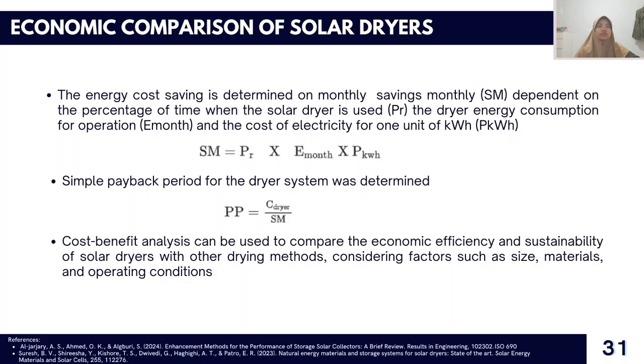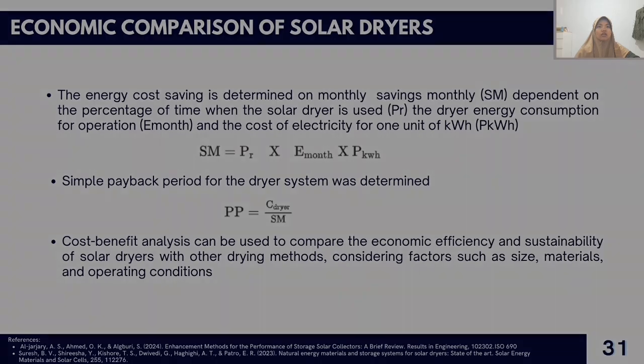And the simple payback period for the dryer system is determined by: payback period equals cost of dryer divided by SM. Cost-benefit analysis can be used to compare the economic efficiency and sustainability of solar dryers with other drying methods, considering factors such as size, materials, and operating conditions.